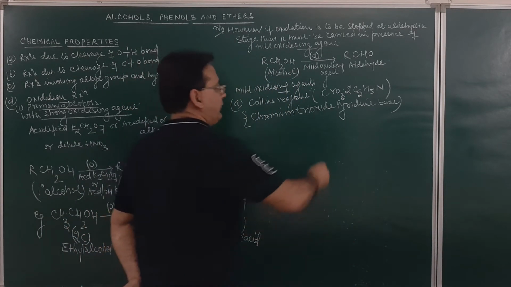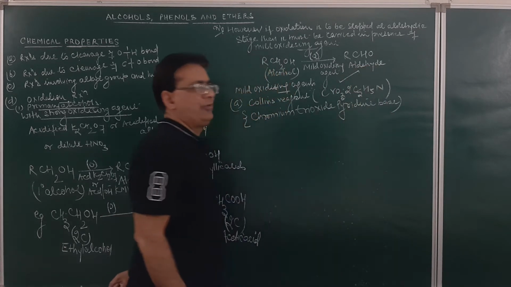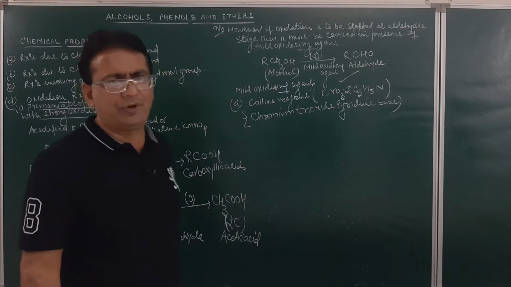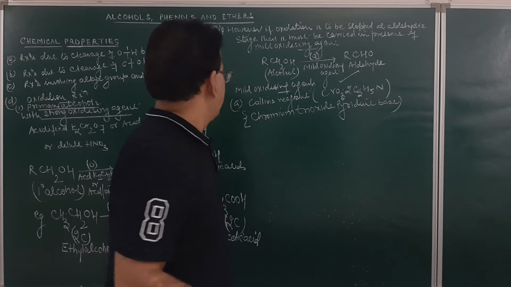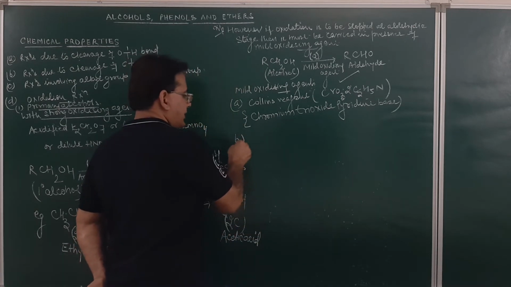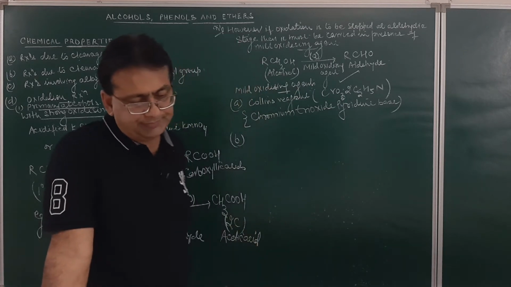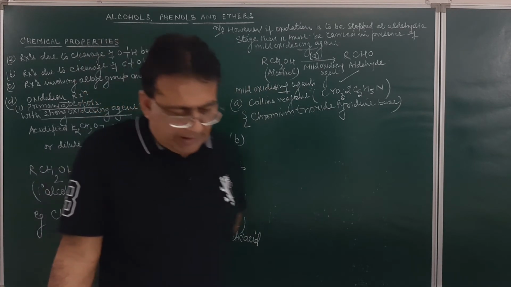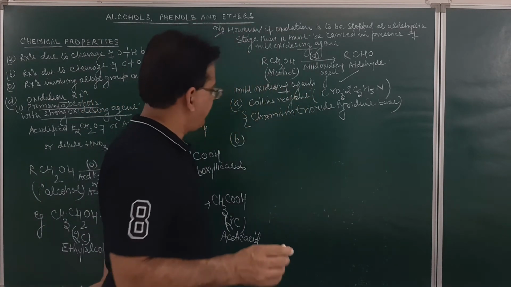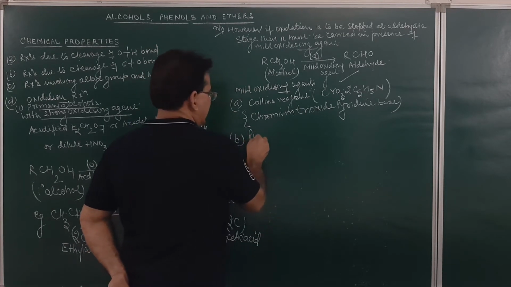In the board examination, you may be asked to match the following or fill in the blanks or simply the formula of this one. Second can be pyridinium chlorochromate.